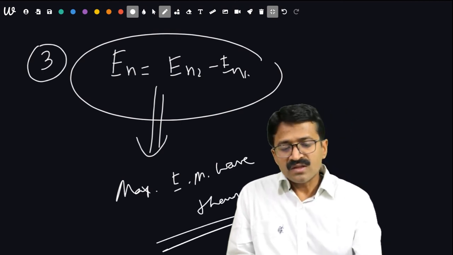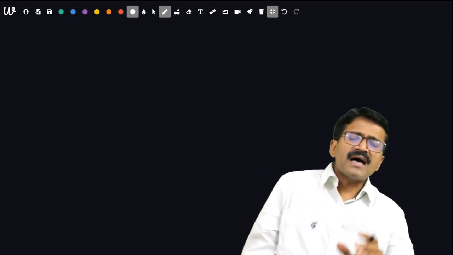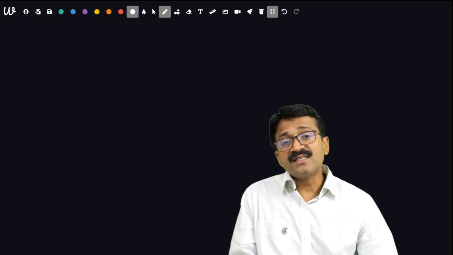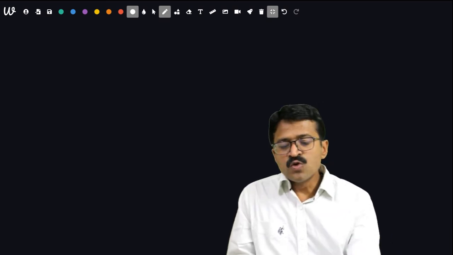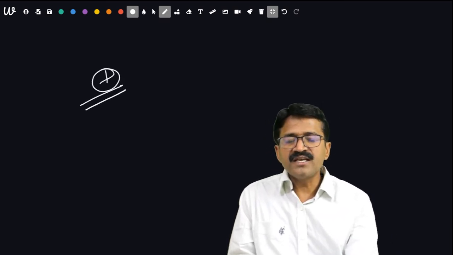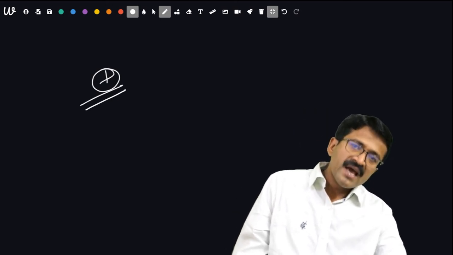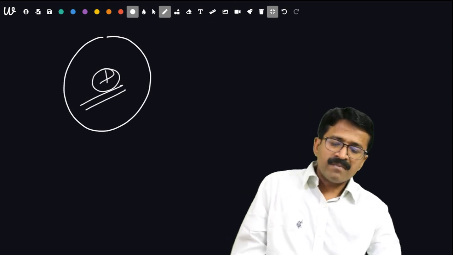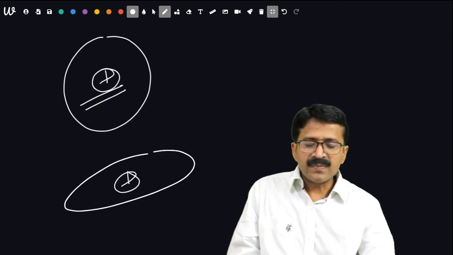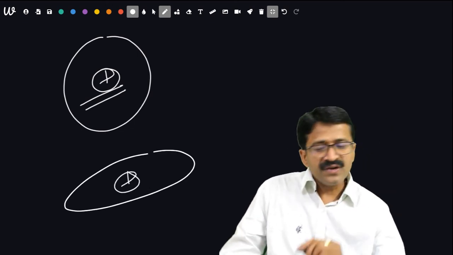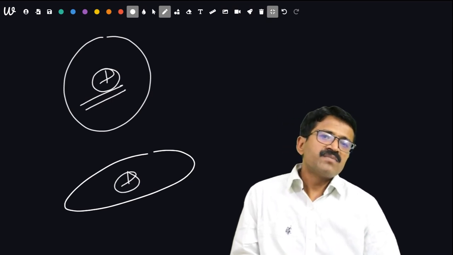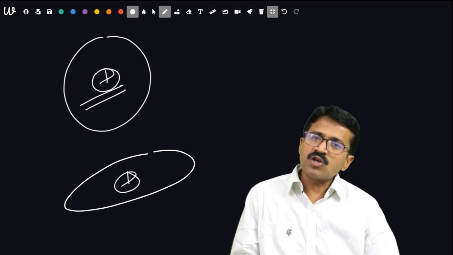Now another question is, what are the basic drawbacks of Bohr's atomic theory? The basic drawback is that the nucleus was supposed to be stationary, with no proper reason given. Circular orbits were taken, but in fact orbits are elliptical, which was proved by Sommerfeld. It failed to explain the proper reason for quantization of orbitals.